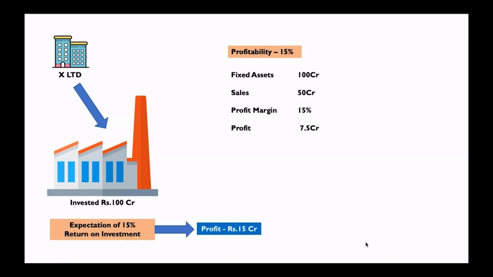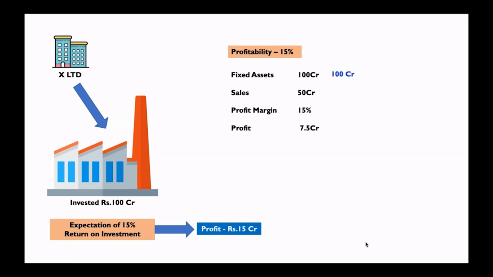So at this point, I have a question for you, whether the investors in this business will be happy. Will they be happy? Because they were expecting a return of 15 crore. It means they were expecting the business to make a profit of 15 crore. But this business has made a profit of only 7.5 crore. So investors will not be happy.